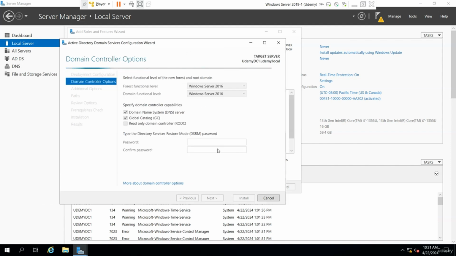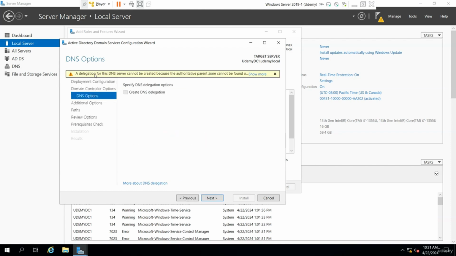It should be coming up soon. So look, DNS, okay. Remember, I could actually mess with the forest and domain function level. This is the DSRM password that we reset earlier. So I'm just going to put a password over here, give it a few seconds until it populates, and continue. Give it a moment and see how this works out for us. All right. Next. Look, it's failing.